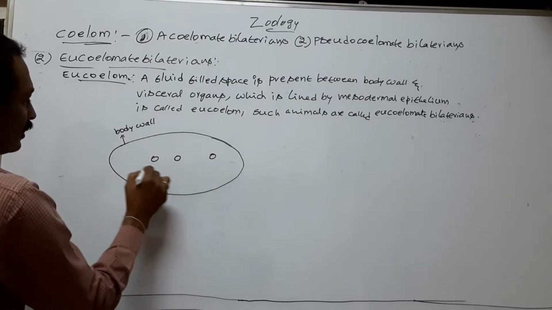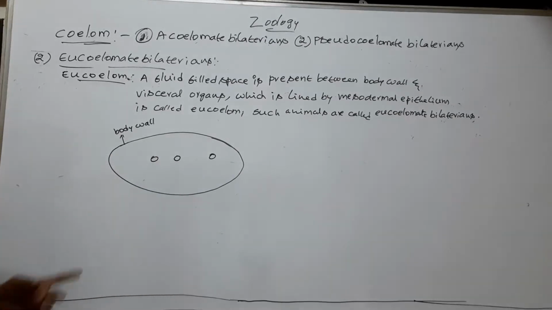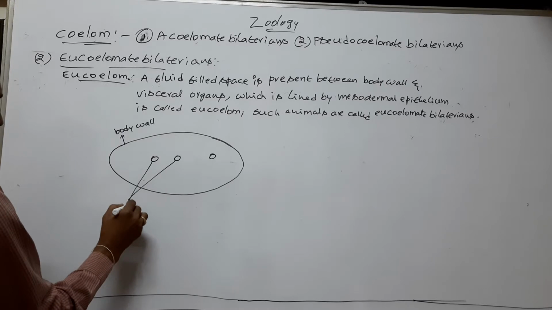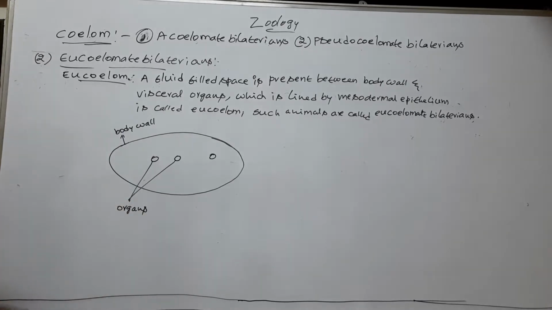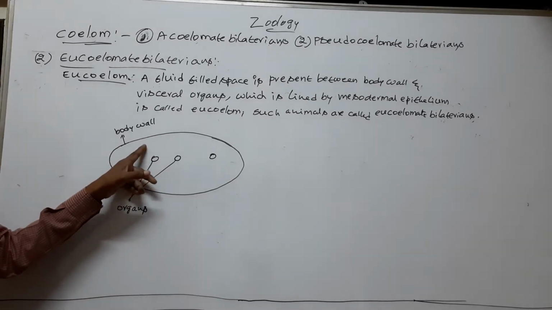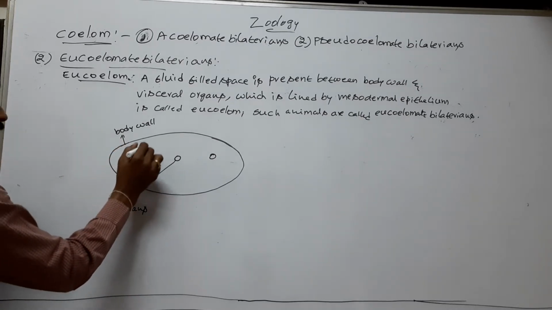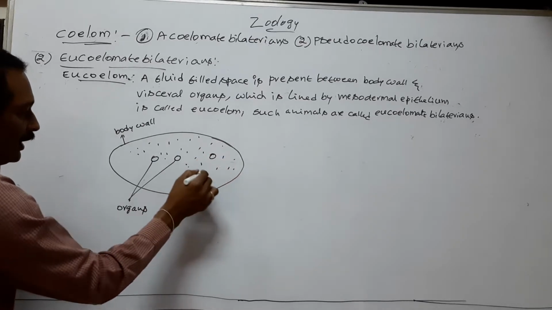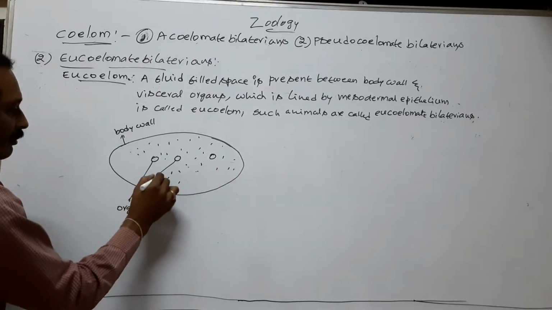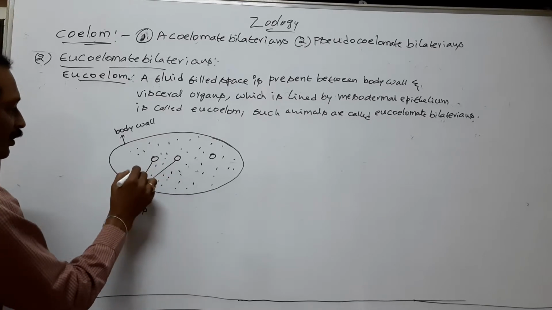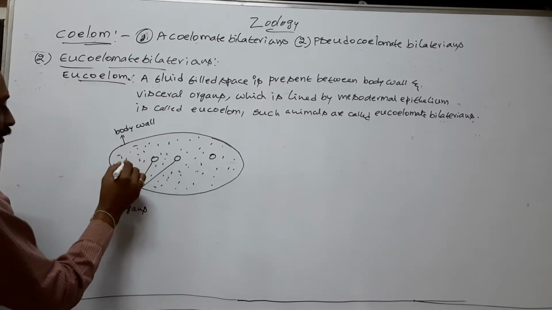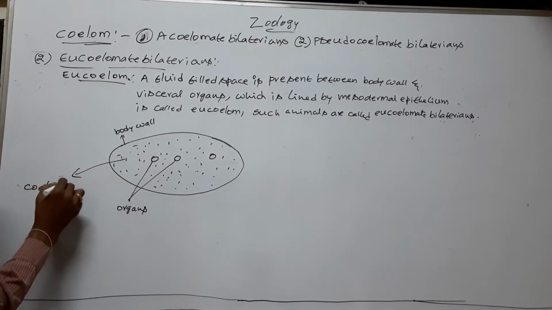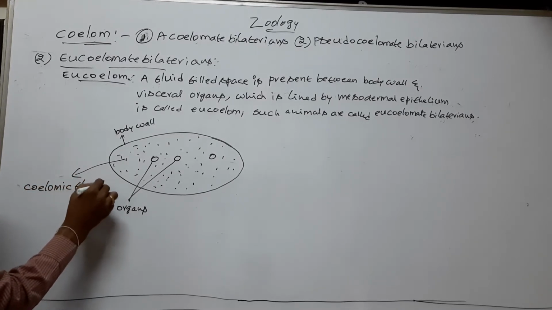These are organs. This is body cavity or space. This space is filled with fluid or coelomic fluid. This fluid in the body cavity is called coelomic fluid.